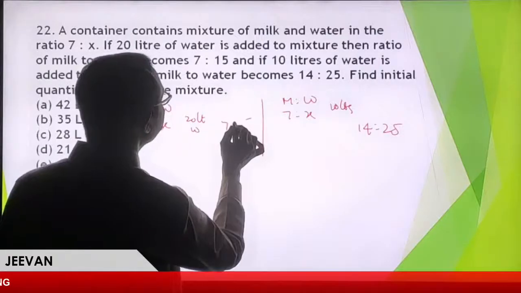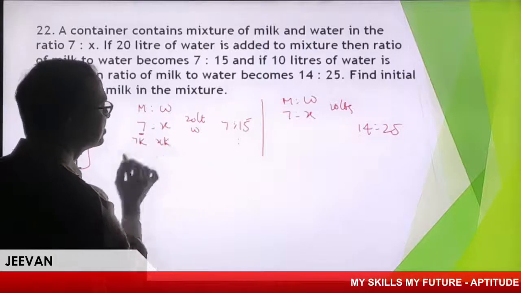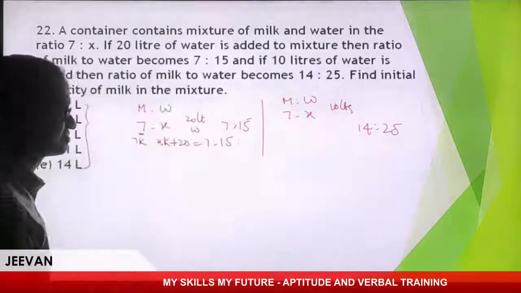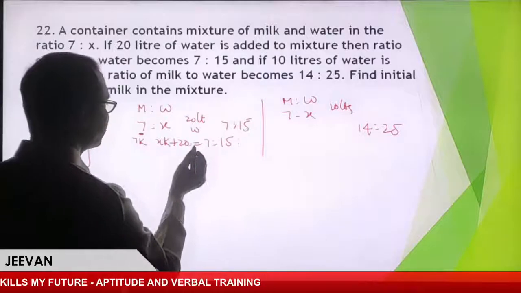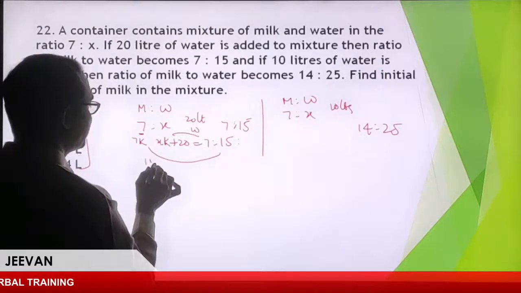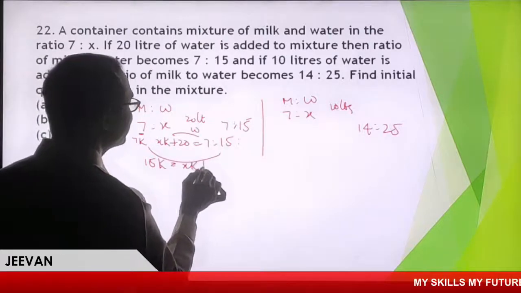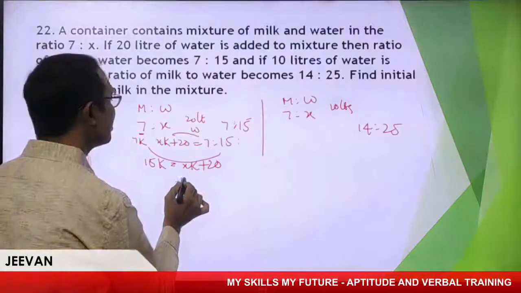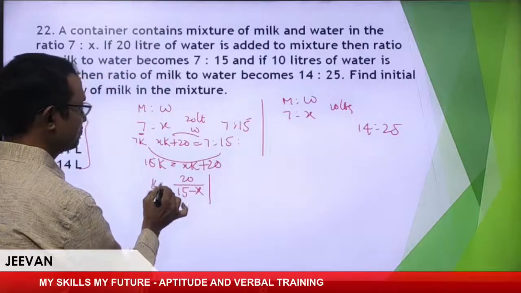This is 7:15. So why can't you do it like this? This is 7K, xK, and 20 liters is added. This will become 7:15. Following? This is one way of expression. Now the 7 gets cancelled, so 15K is equal to xK plus 20. So I get the value of K as 20 by 15 minus x. We find the same value of K.